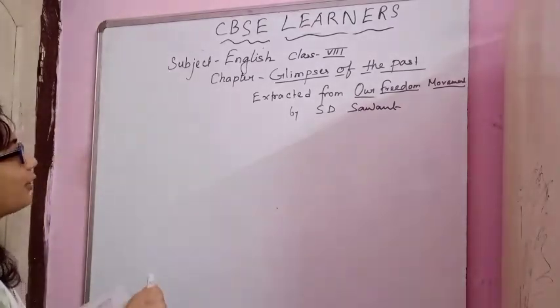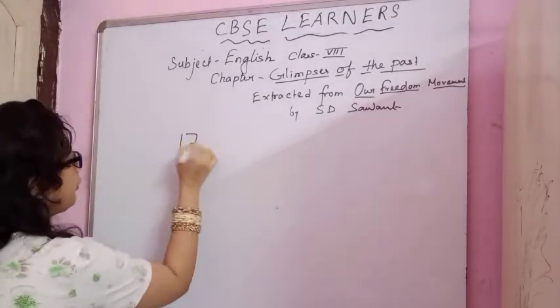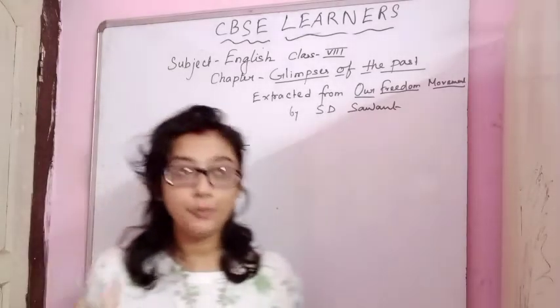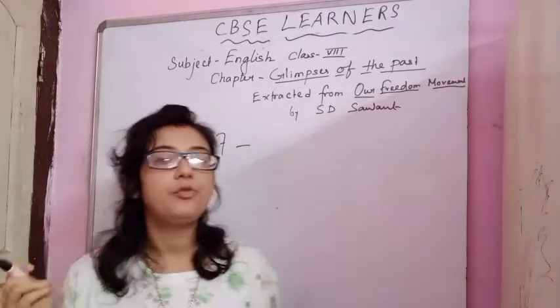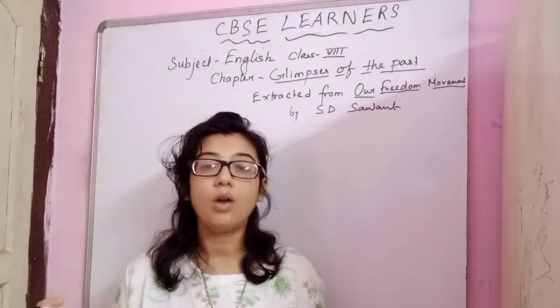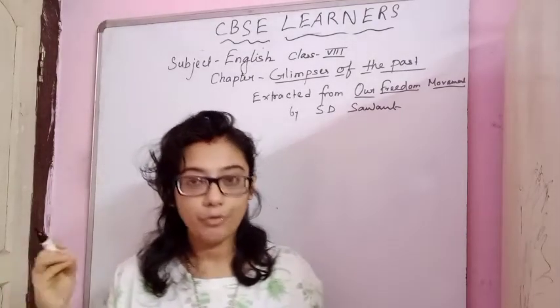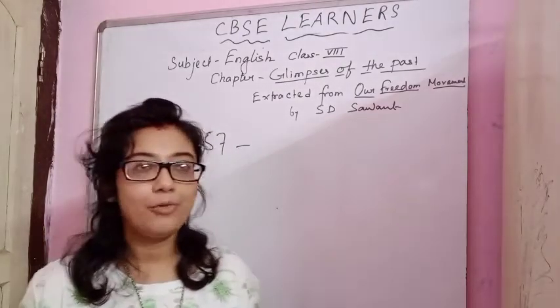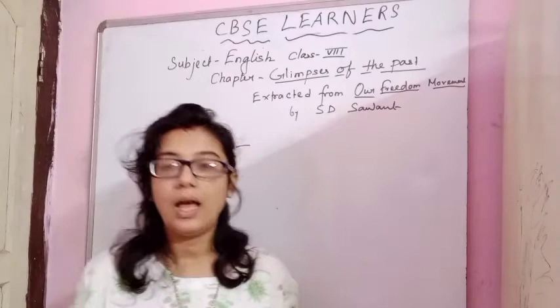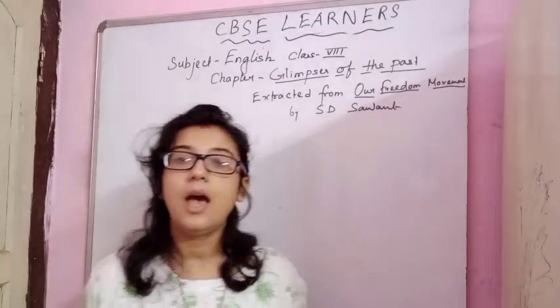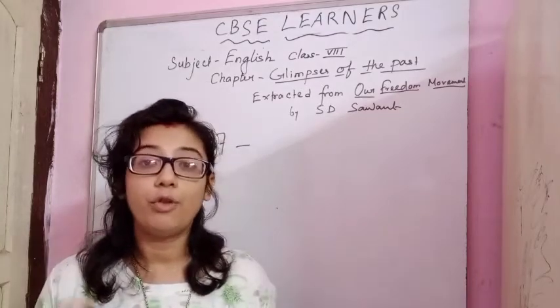So what is the importance of the date 1757? I hope most of you know, and if you don't know, in 1757 the first war happened. That war was named the Battle of Palasi, and it happened in Palasi in West Bengal between Sirajuddaulah and the British East India Company, under the guidance of Robert Clive.